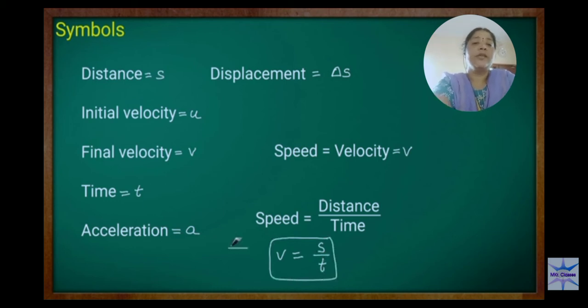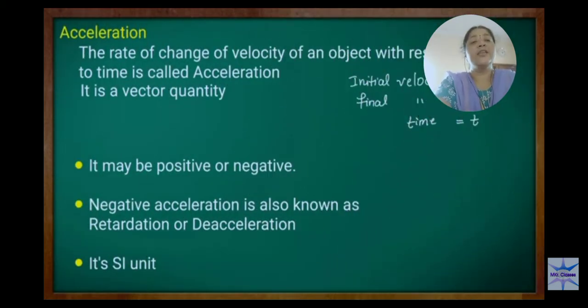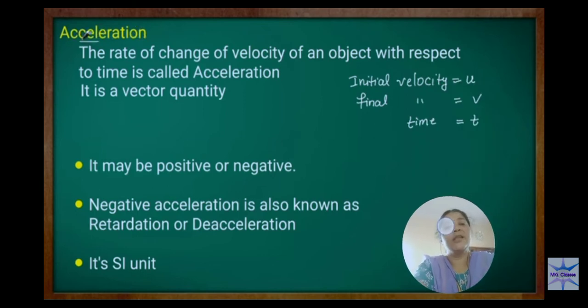V is equal to S by T. This is the formula for speed. Now come to acceleration. What is acceleration? Rate of change of velocity of an object with respect to time is called acceleration.